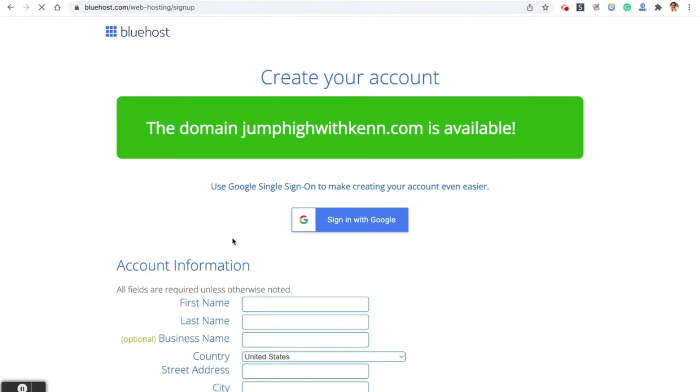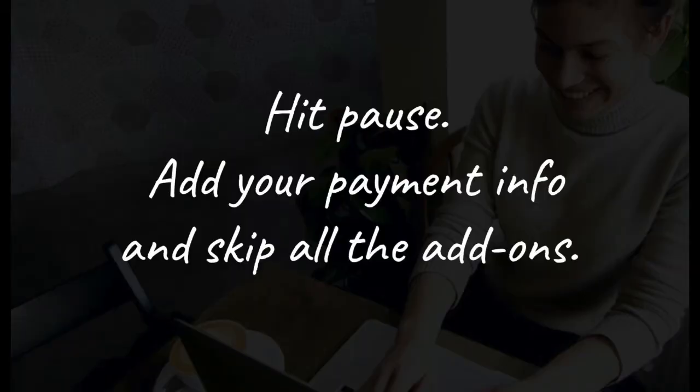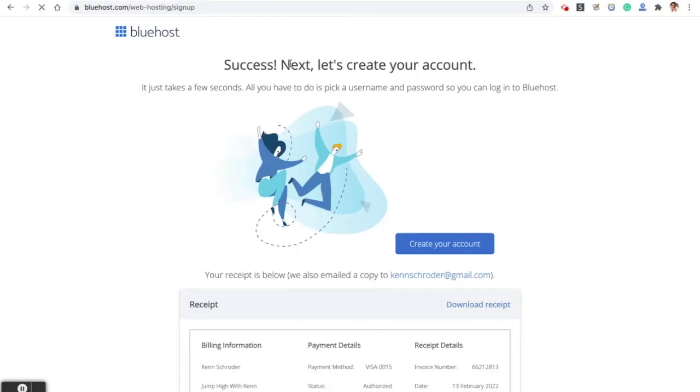Okay, I have to put in my payment information. The domain is available. I knew it would be because shoot, how many Kens with 2 N's are there? I might want to buy Jump High with Ken with 1 N as well and redirect it to this one. The people are likely to misspell my name and just have 1 N. But let's just buy this and keep going. Ken Schroeder. Success.